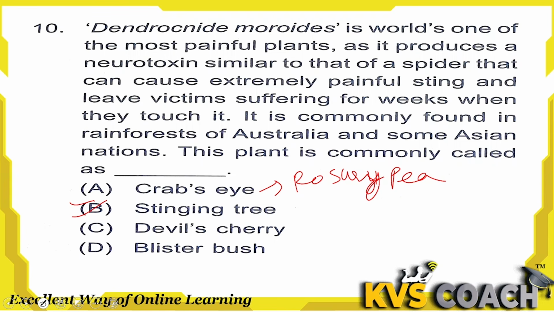Okay, third one is C, devil's cherry. Actually, devil's cherry is a poisonous plant that is known for its dark cherry-like berries. Okay, they have dark colored berries, but they are poisonous. That's why they are known as devil's cherry.